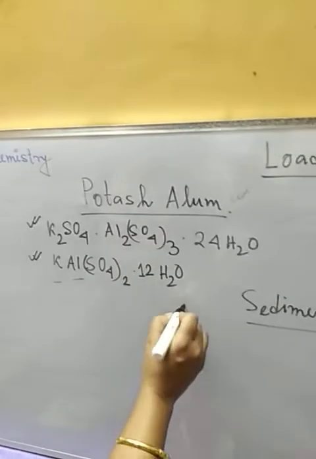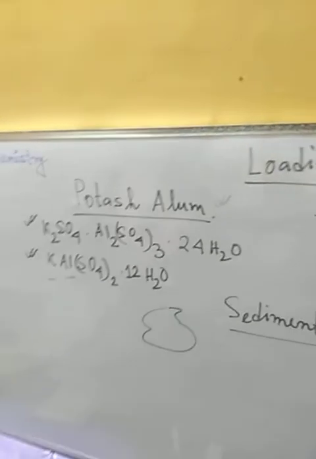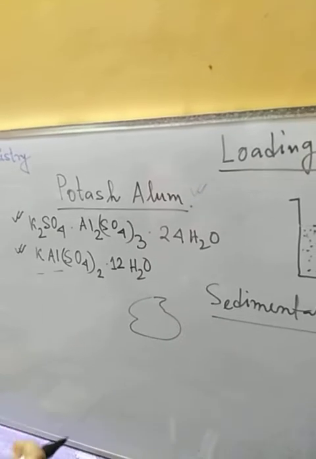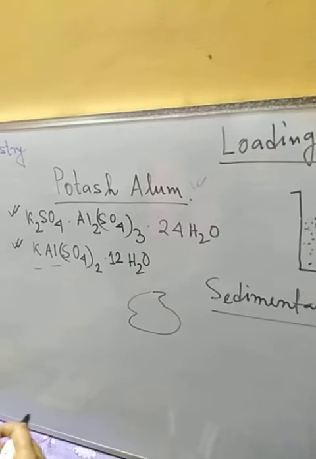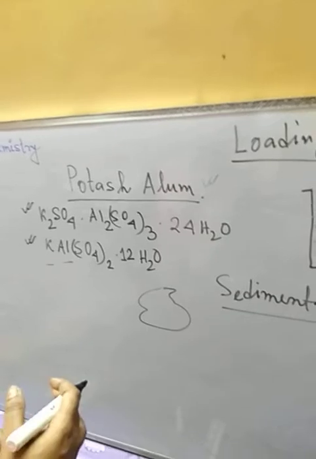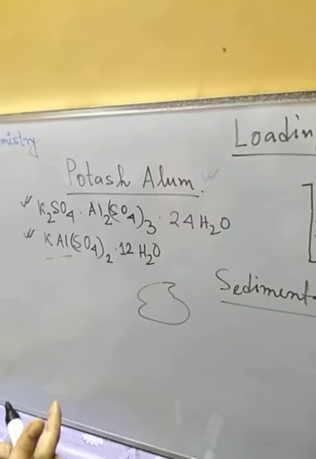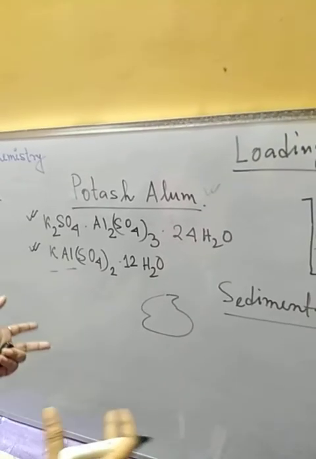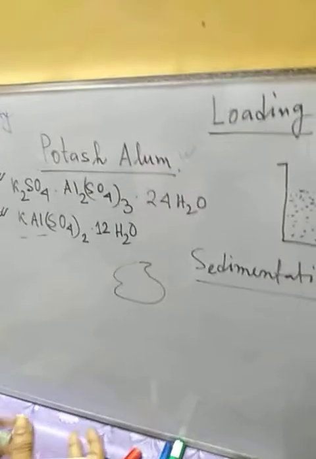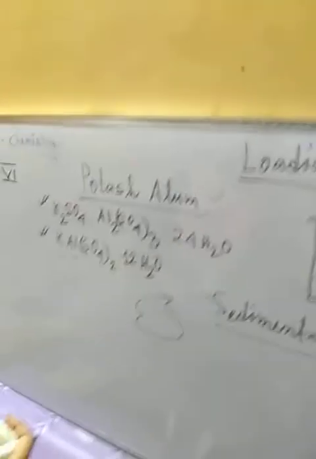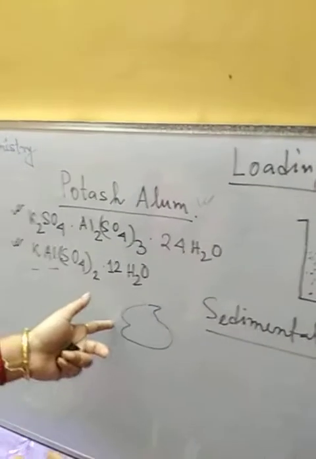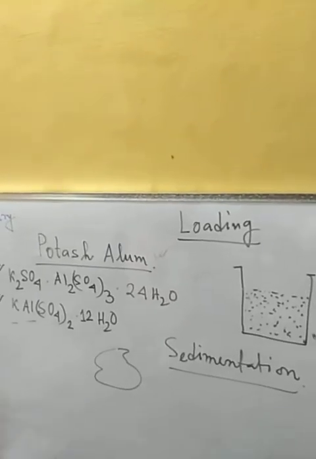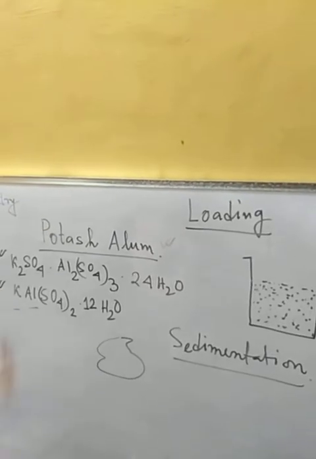Okay, this kind of white crystal lump, you may get that at your home, and during shaving also it may be used at home. Okay, this coagulates the particles. If we get any cut during shaving and all, then we generally use alum. Okay, very easily it will clot the blood. So this is the work of alum.